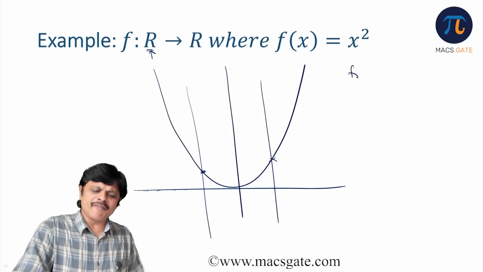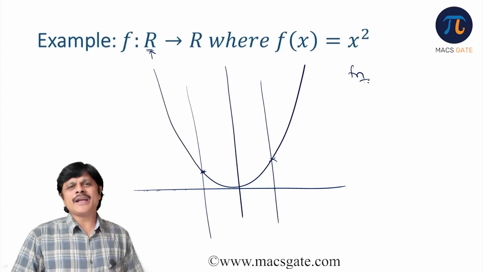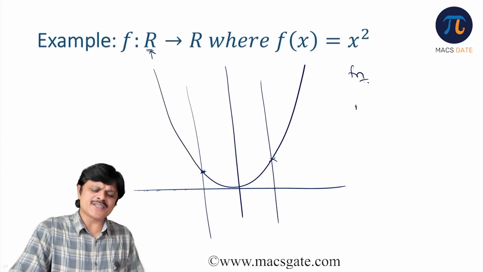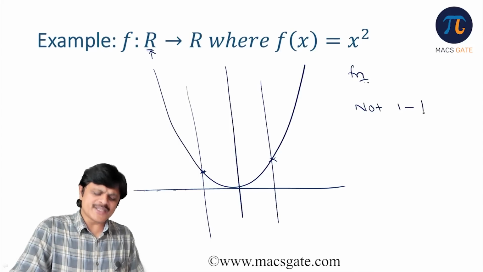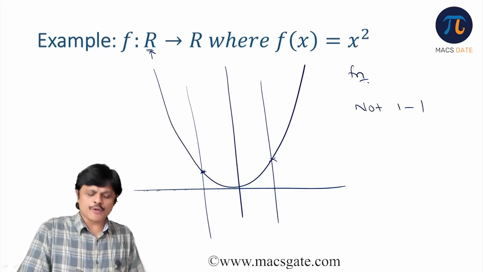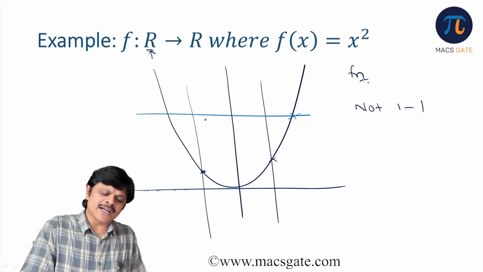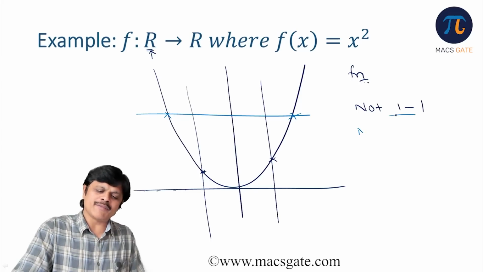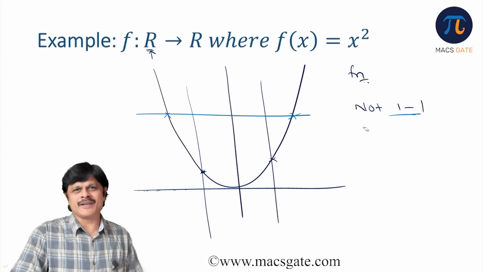Now I need to check whether it is 1-1 or not. Just now we referred to the same example; it is not 1-1. Why is it not 1-1, sir? Because if you drop a horizontal line, it will cut the graph at two different points. So it is not 1-1.